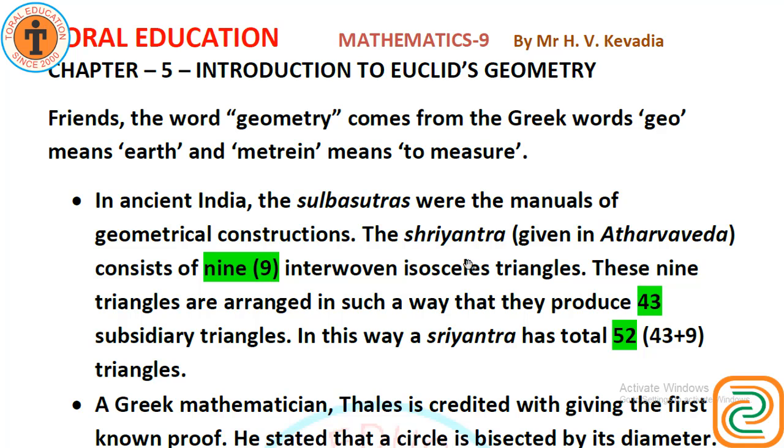The Sri Yantra, which you are familiar with, everyone has a Sri Yantra at their home, given in Atharvaveda, consists of 9 interwoven isosceles triangles. How many triangles? 9, friends. These 9 triangles are arranged in such a way that they produce 43 subsidiary triangles. In this way, a Sri Yantra has a total of 52 triangles. 9 plus 43.